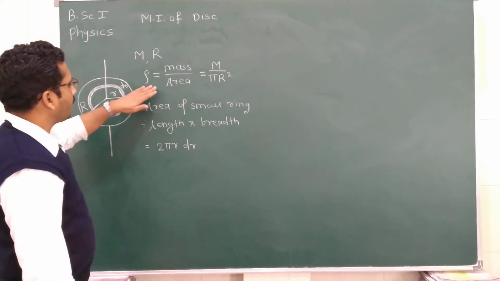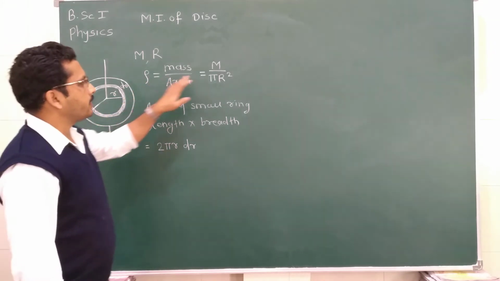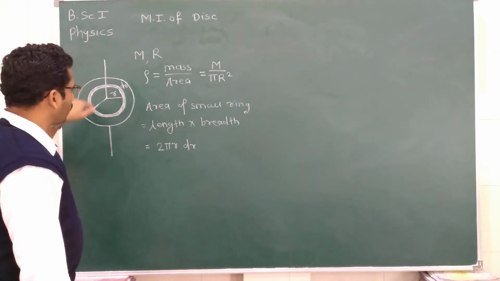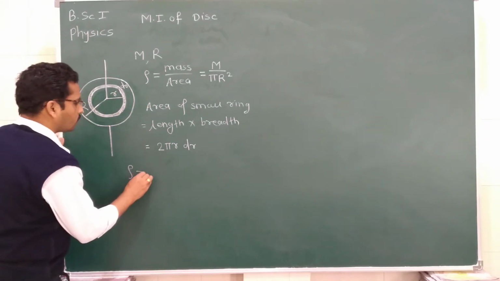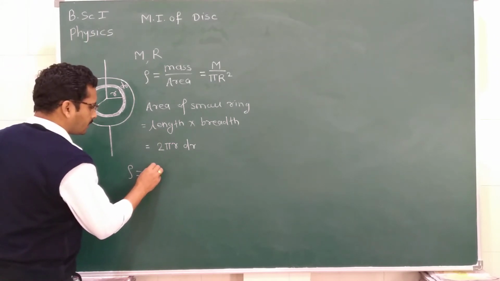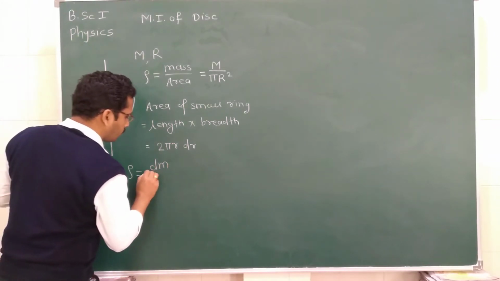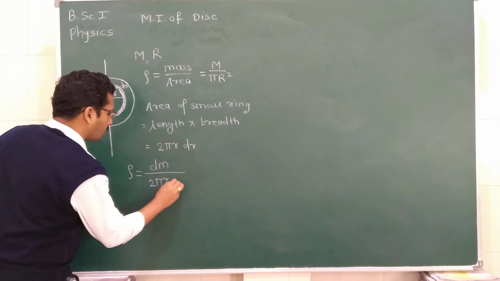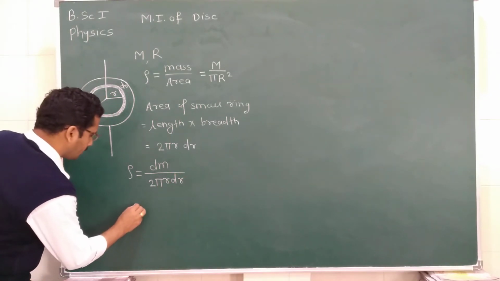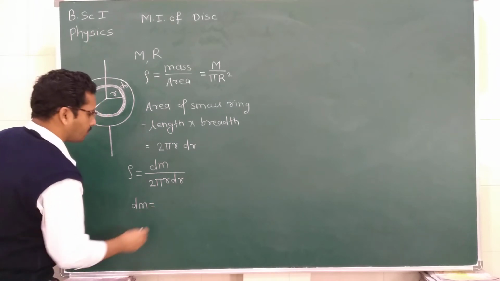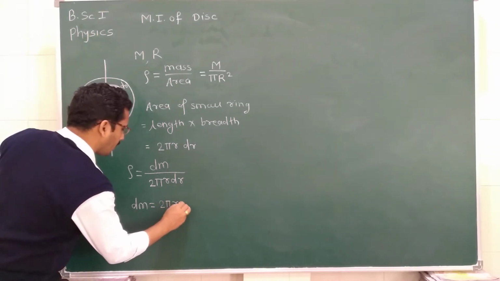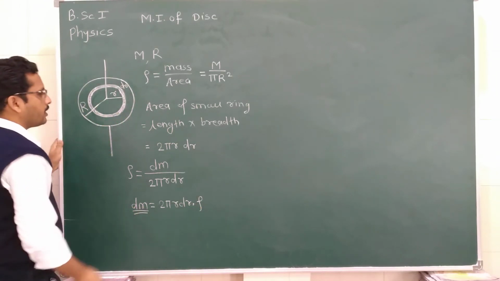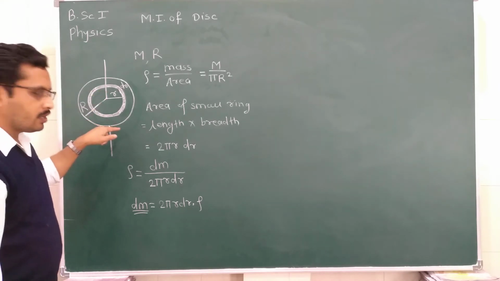Now we calculated this rho for the whole disk, that is M upon pi r square. Now we are going to find the rho for this small ring. So rho is equal to mass, so if we consider the mass of this small element to be dm, and the area is 2 pi r into dr, we can write dm is equal to 2 pi r dr multiplied by rho. So this dm is nothing but the mass of this small ring.